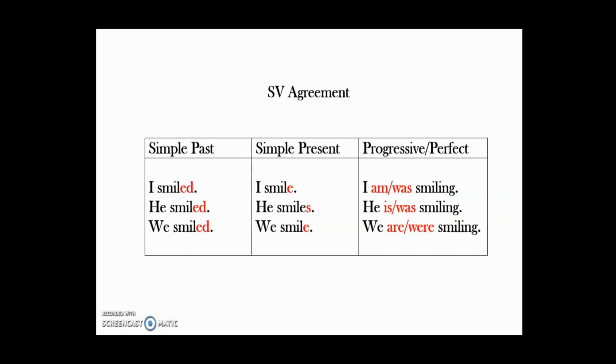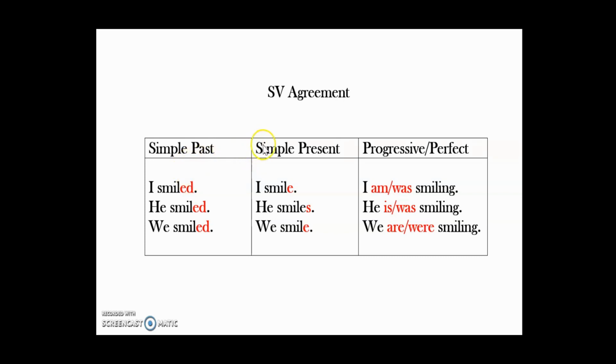When we say subject-verb agreement, we talk about how the conjugation of a verb depends on the subject. Not all tenses need a subject-verb agreement. For example, let's look at this column. The simple past. I smiled, he smiled, we smiled. It doesn't matter what our subject is, I or he or we, the verb will always have the ed ending. So there's no subject-verb agreement in simple past.